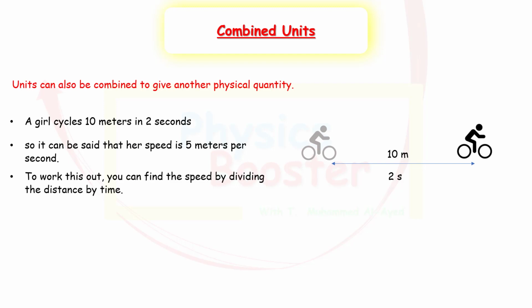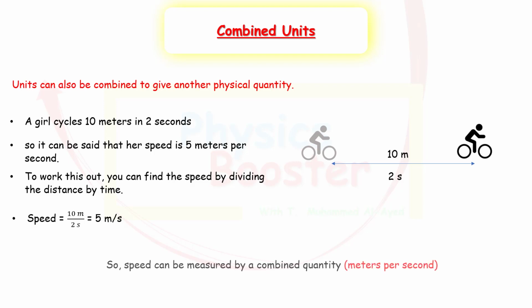How can we figure this out? You can do that by finding the speed. So if I divide the distance, which is 10 meters, by the time, which is 2 seconds, this will give us that the speed is 5 meters per second. So we know that a physical quantity needs a number and a unit. So our number is 5, and our unit is a combined unit, which is meters per second. So it's not only the basic units we just saw. We can also combine units, for example, the unit of speed, and we will be seeing tens of combined units throughout this material.